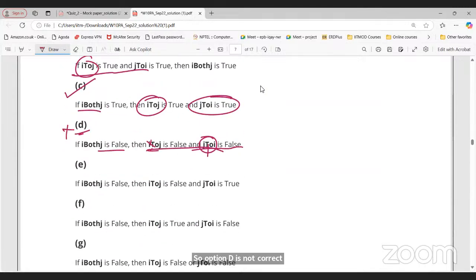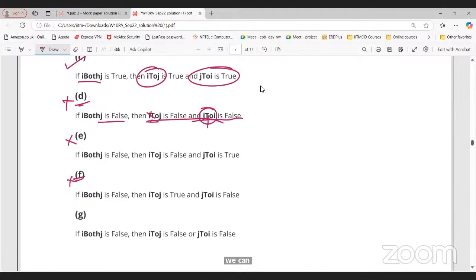What about E? It is also not correct. Same logic, we cannot conclude. Again we can't conclude the same thing from the reverse, sir. What about all the options?